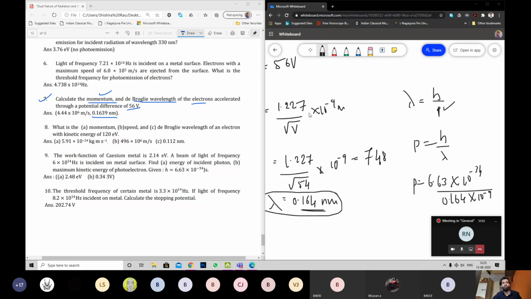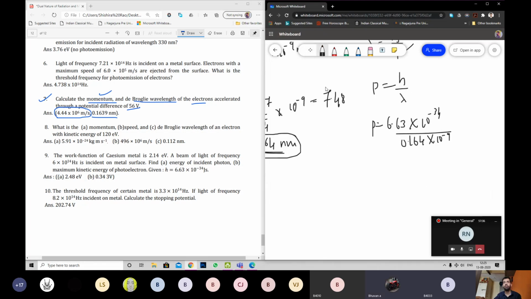Let me point out the answer given here is incorrect. You see, sir, this answer, 40.4 into 10 power minus 25. Unit. It is momentum, mass into velocity, kg meter per second.